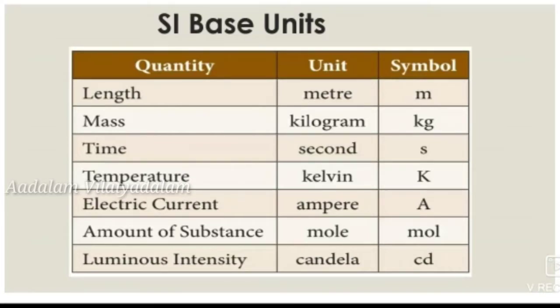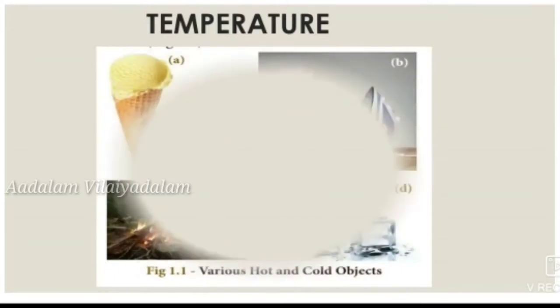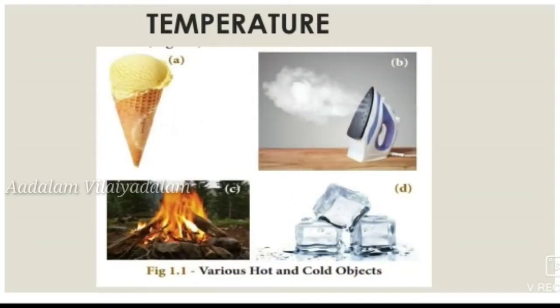Now we learn in detail about some of the physical quantities of these SI base units. First we learn about temperature. The degree of hotness or coldness of an object is known as temperature. We already know temperature is also a physical quantity that expresses the degree of hotness or coldness of a substance. If we apply heat to a substance, then its temperature will increase. If we remove the heat from the substance, the temperature will reduce.